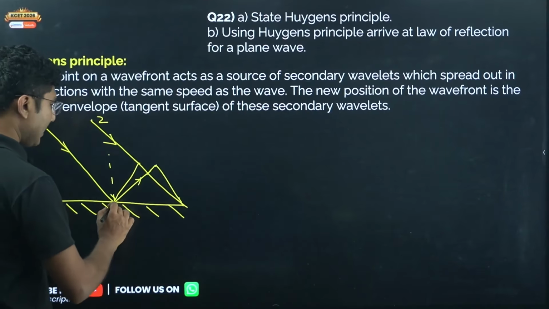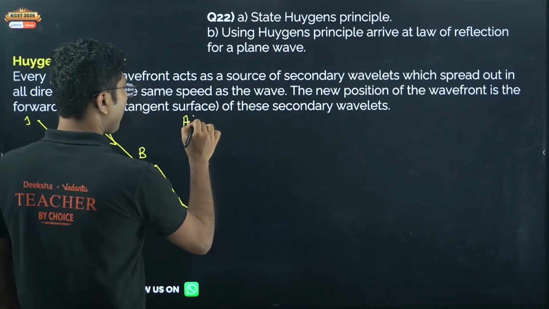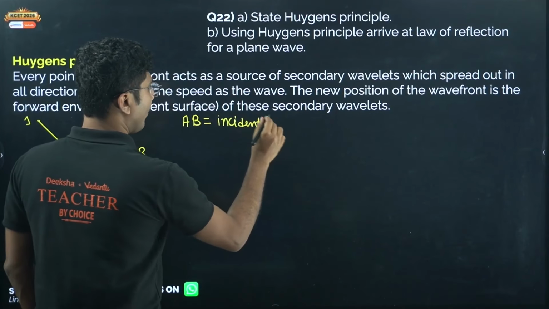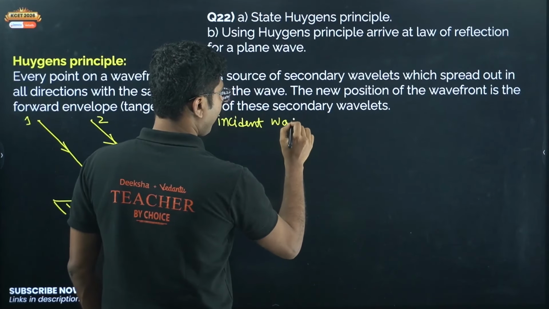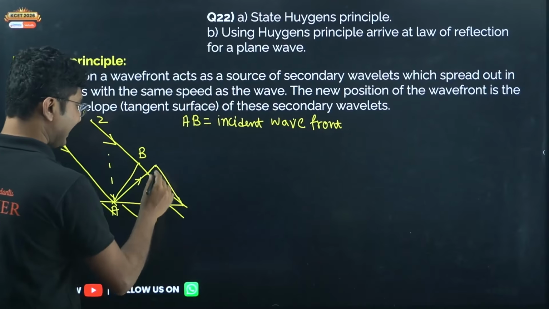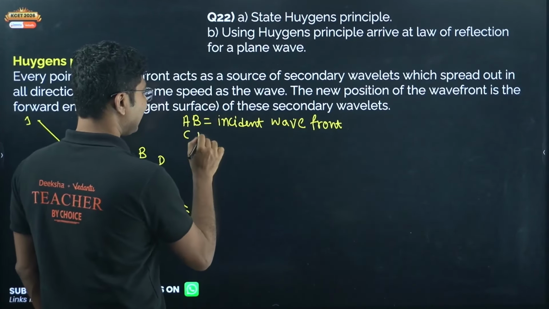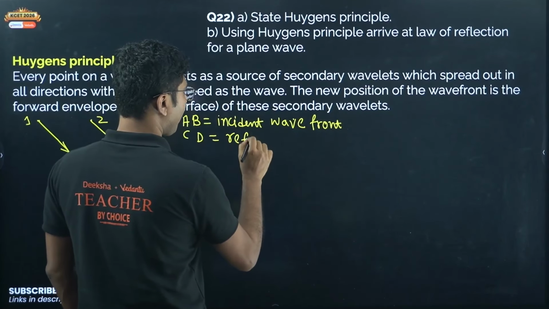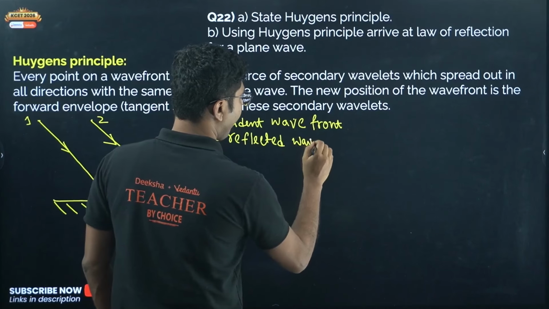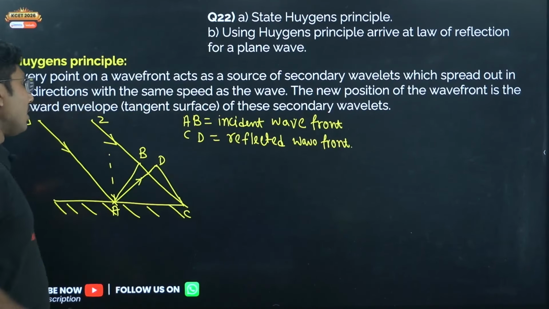Okay, so A and B are the incident wavefront. AB is the incident wavefront, and say this is CD. CD is the reflected wavefront. Right, so this is how things go.